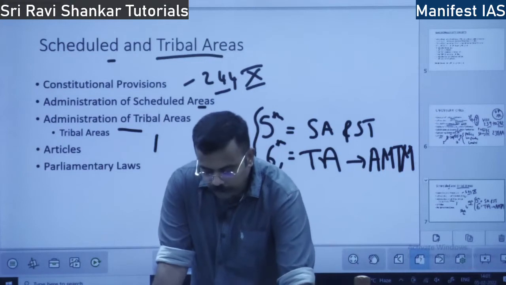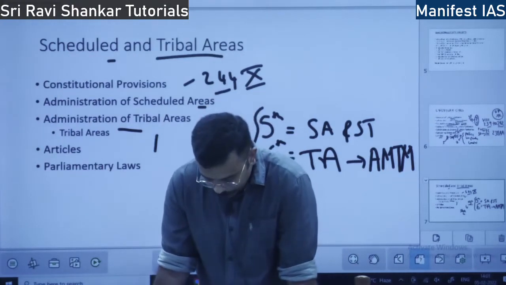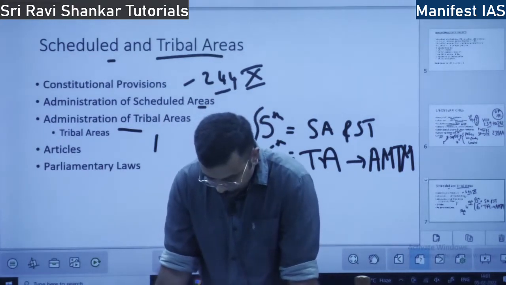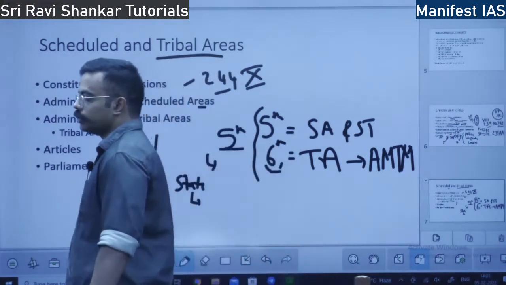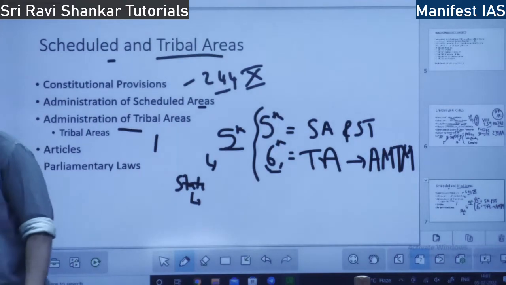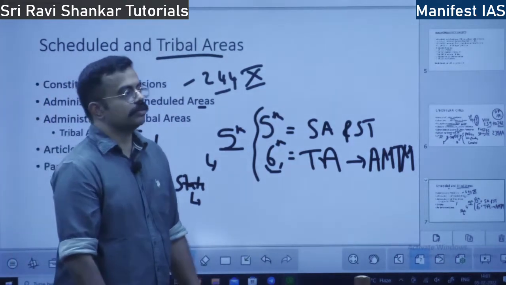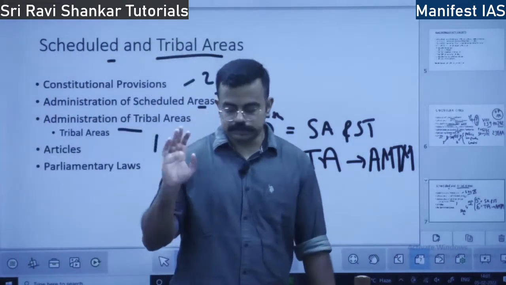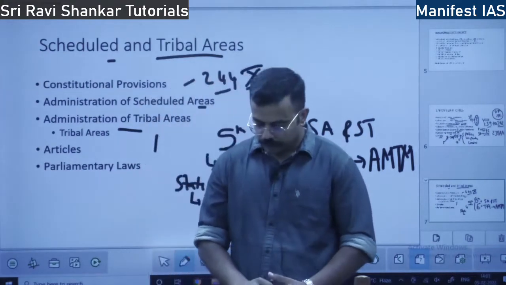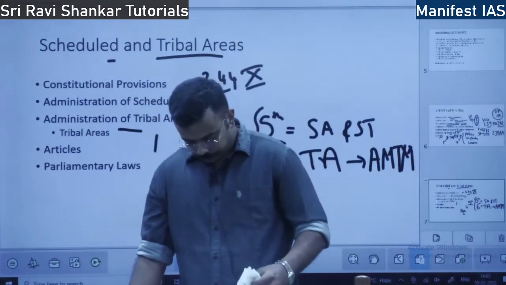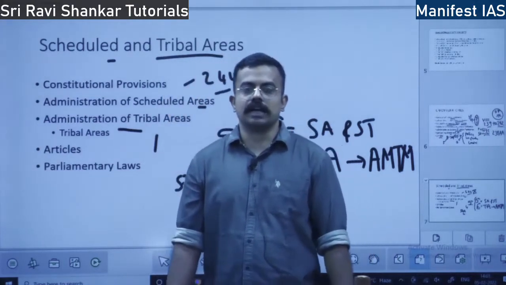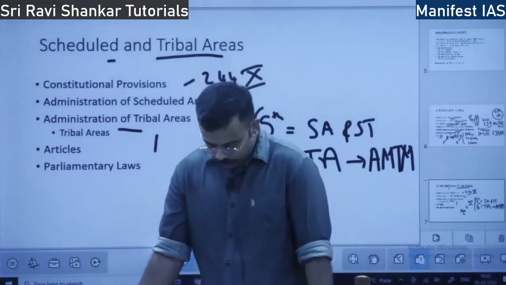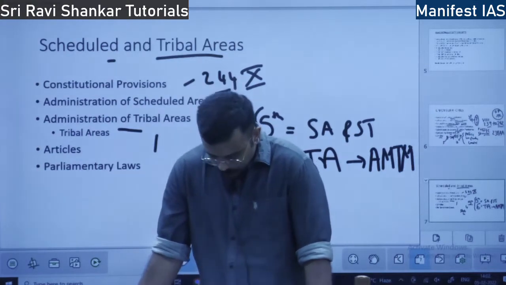Next, each autonomous district can have how many members? Each autonomous district has a district council. How many members does the district council have? The district council has 30 members. The number is important. Okay. So these councils administer the area under their jurisdiction.